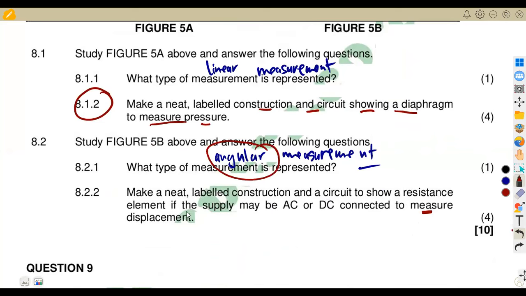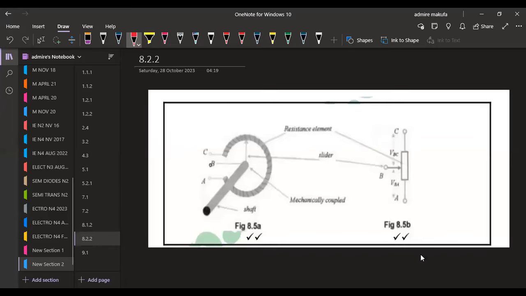So we are going to consider angular displacement, because the measurement there is angular for the B part. For angular displacement, we are going to have it in this form: the resistance element, the slider, and the mechanically coupled part in the shaft. I think you can just have these 4 marks for your construction and also the circuit.